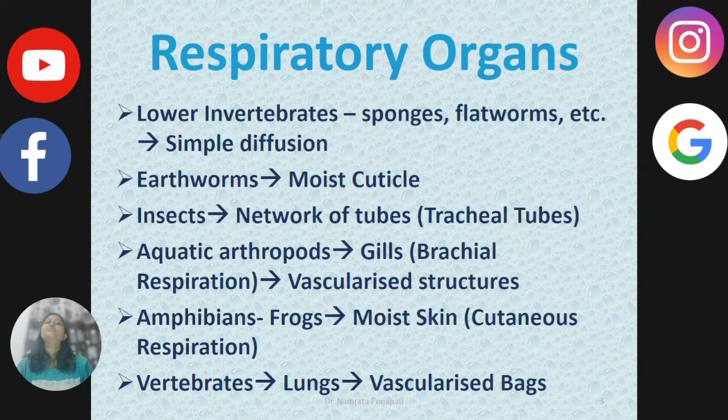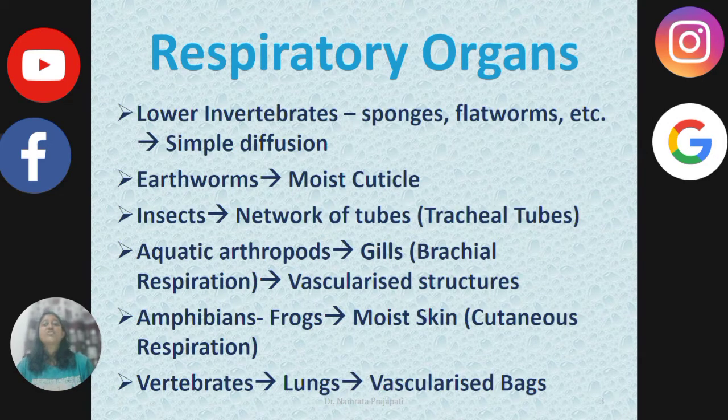Now we'll talk about the respiratory organs present in invertebrates and vertebrates. In lower invertebrates like sponges, flatworms, etc., respiration occurs through simple diffusion. In earthworms, moist cuticles are responsible for respiration. Tracheal tubes are the network of tubes present in insects through which they respire. Fishes have gills. Gills are vascularized structures. Fishes respire through the gills, which is termed as branchial respiration.